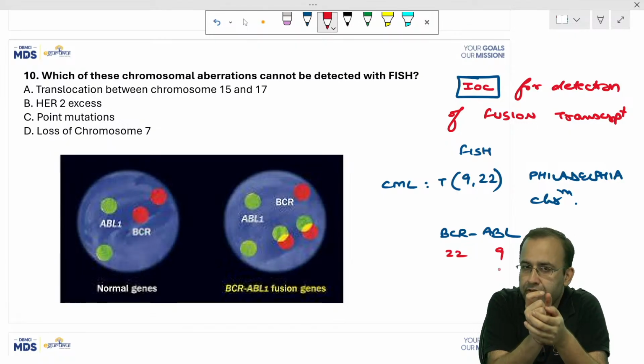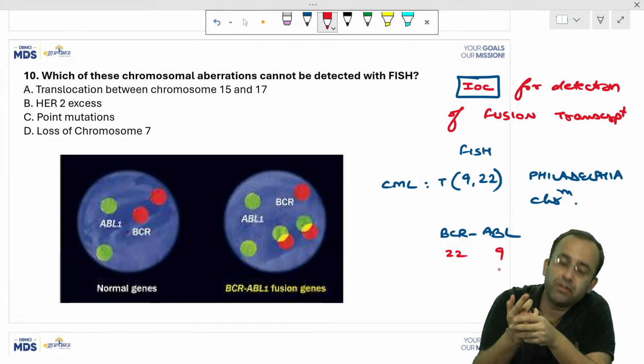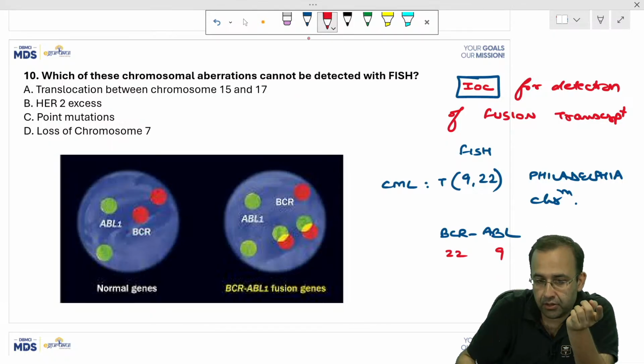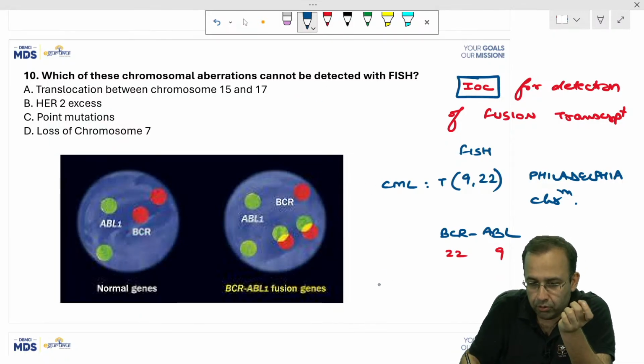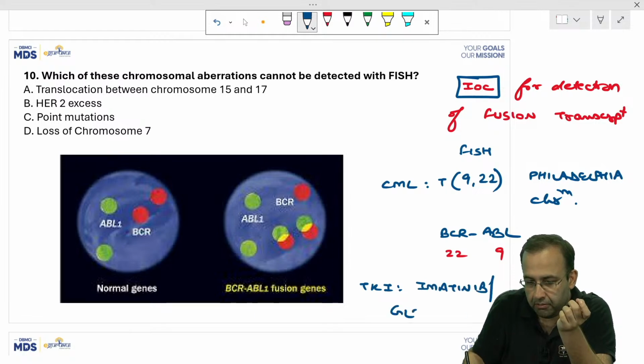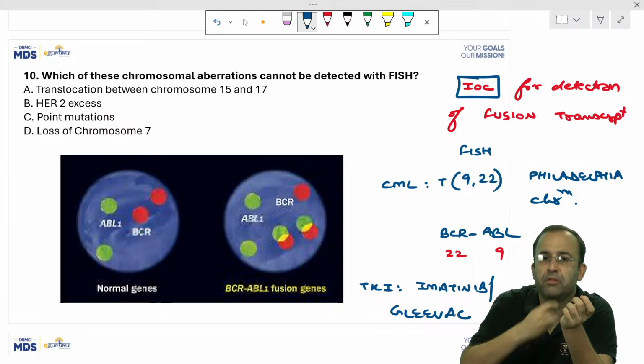So what is the protein formed? BCR-ABL. What is the therapy of the same? We use TKIs, tyrosine kinase inhibitors. Most commonly used is the first line TKI, that is imatinib. Imatinib, trade name Gleevec. Imatinib or Gleevec.